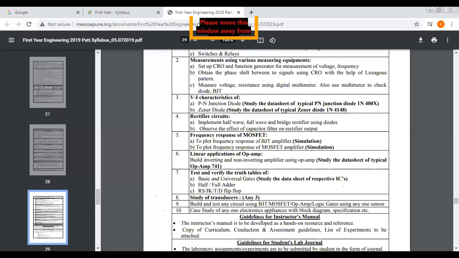You have to prepare one file for these experiments. According to this file, your internal examiner will take an oral on these topics, from experiment number 1 to 10, and also from your theory points, and accordingly you will be given marks out of 25. So these are all related to the practical syllabus and your theoretical syllabus.